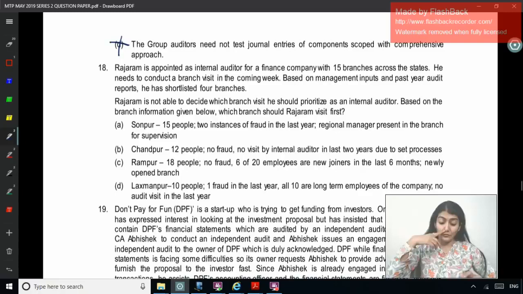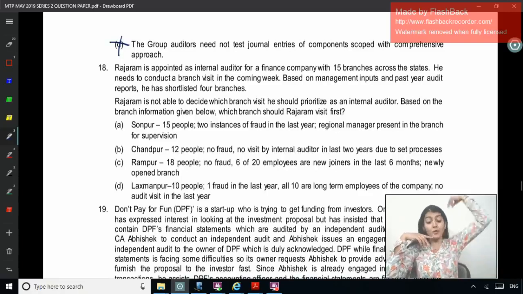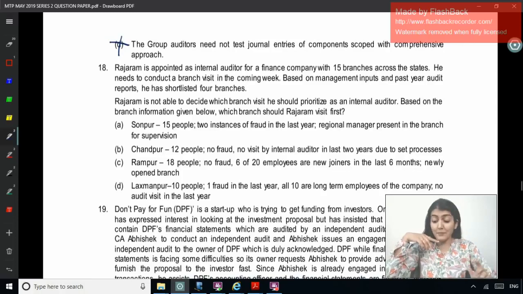Sonpur: 15 people working over there, 2 instances of fraud in the last year, regional manager present in the branch for supervision. Chandpur: 12 people, no fraud, no visit by internal auditor in the last 2 years due to set processes. Rampur: 18 people, no fraud, 6 of 20 employees are new joiners in the last 6 months, newly opened branch. And Lakshmanpur: 10 people, 1 fraud in the last year, all 10 are long-term employees of the company, no audit visit in the last year.